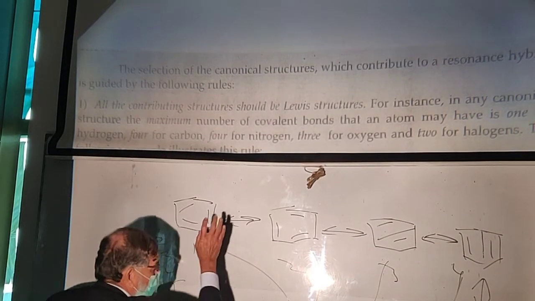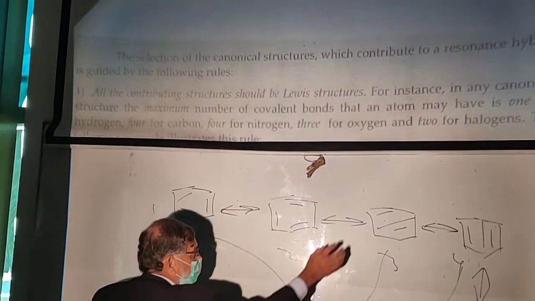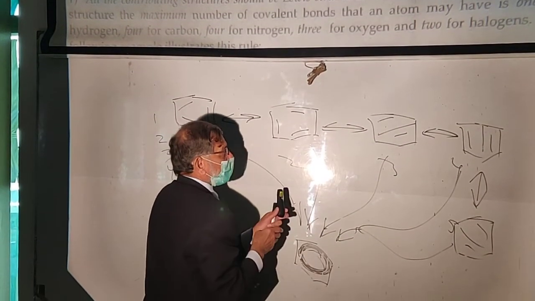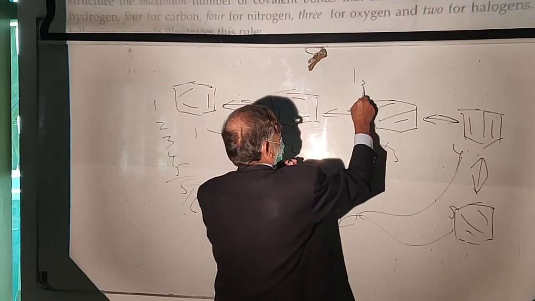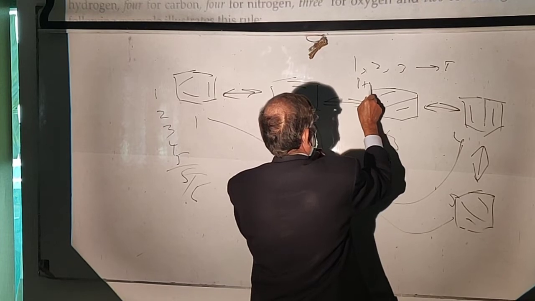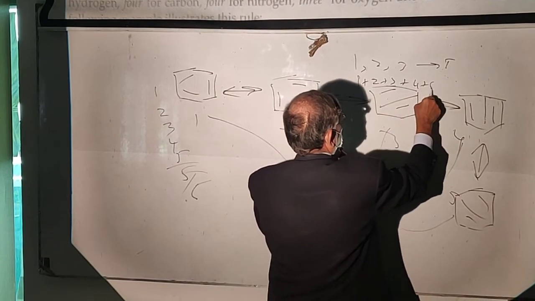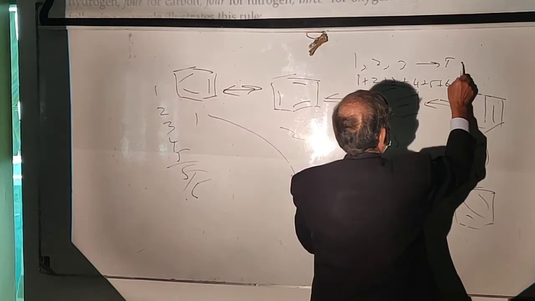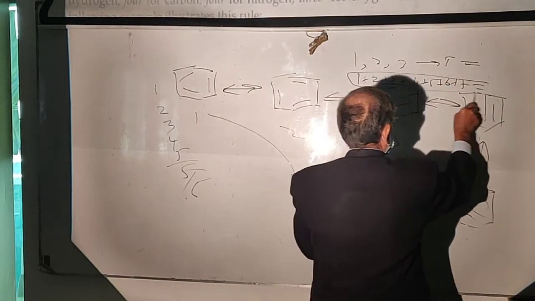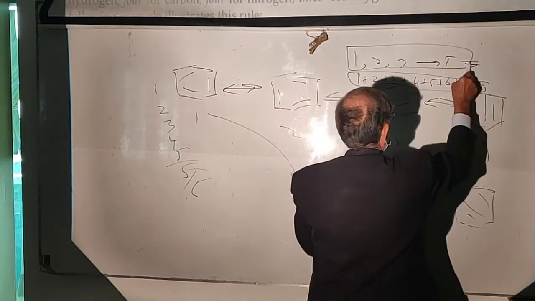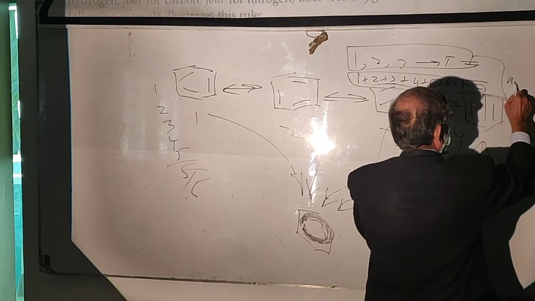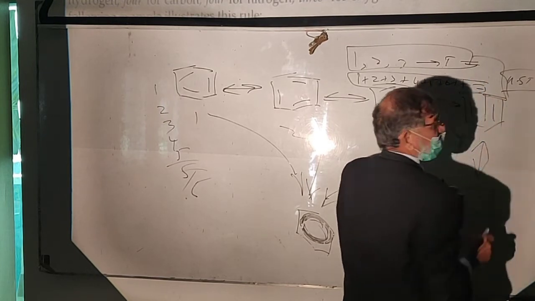How we can know the actual structure is this: to understand this, we should follow the 3 techniques and rules 1 plus 2 plus 3 plus 4 plus 5 plus 6 plus 7. 7 rules we should understand and the techniques we should know. Then we can understand the actual structure of a compound.